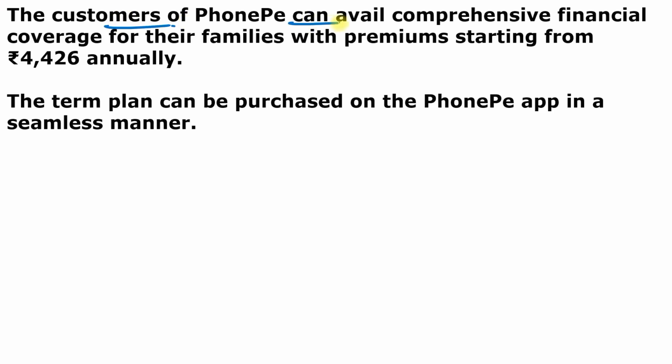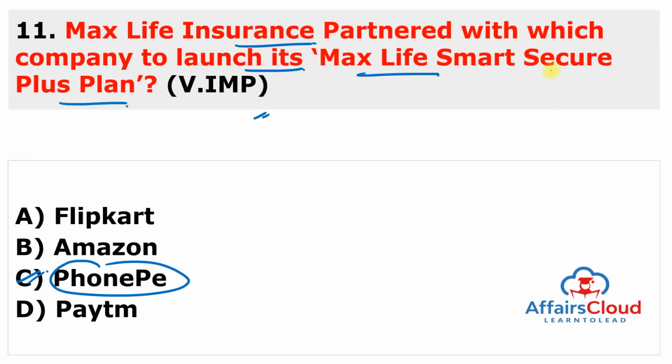The customers of PhonePe can avail comprehensive financial coverage for their families with premiums starting from 4426 annually. It is a non-linked, non-participating individual pure risk premium life insurance plan on the PhonePe application. You can access this plan on the PhonePe application to enhance financial protection for digitally savvy customers, and the term plan can be purchased on the PhonePe application in a seamless manner. In simple words, you can purchase this Max Life Smart Secure Plus plan on PhonePe. This is launched by Max Life Insurance Company.